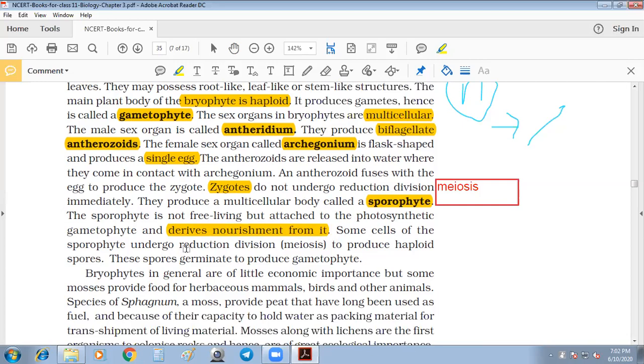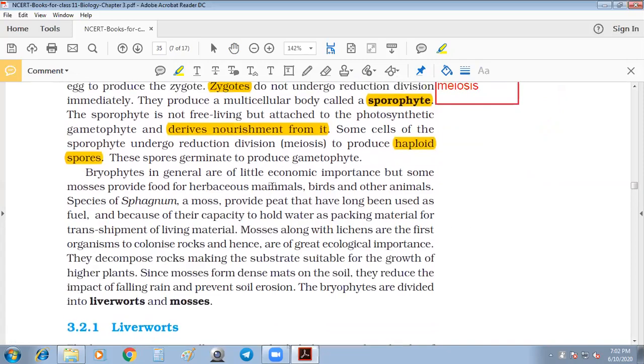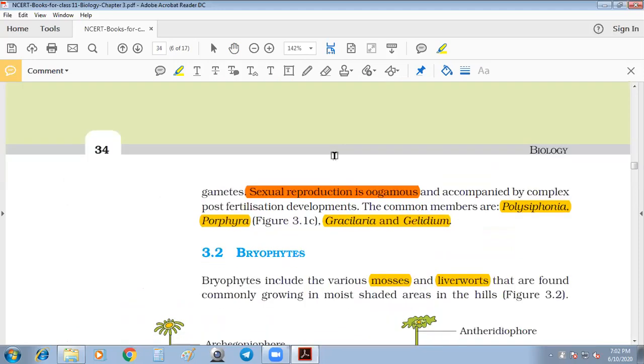Some cells of the sporophyte undergo reductional division to produce haploid spores, and these spores germinate to produce the gametophyte. So it is the sporophyte that undergoes meiosis, not the zygote. That is why zygotic meiosis is absent. Meiosis always produces haploid spores, and these germinate into the gametophyte. These are common points that we all know. You need to learn the common points for bryophytes and pteridophytes.